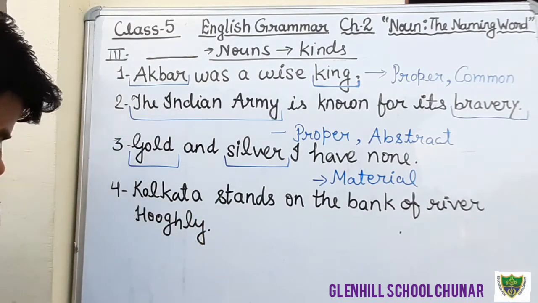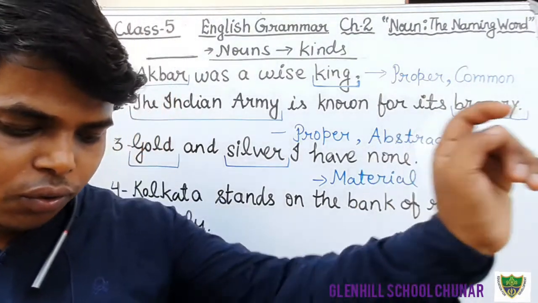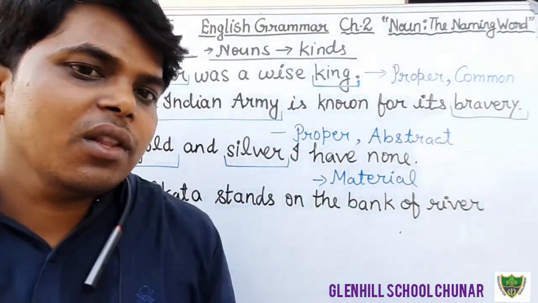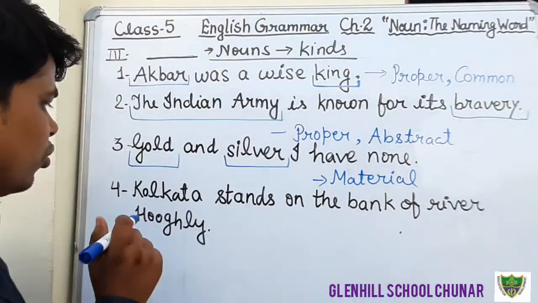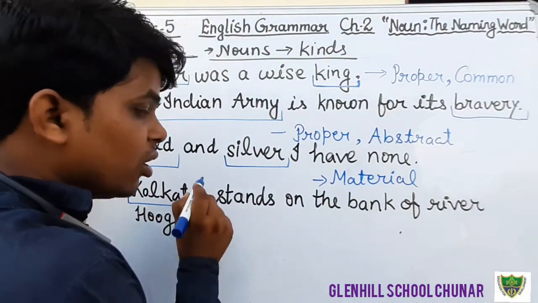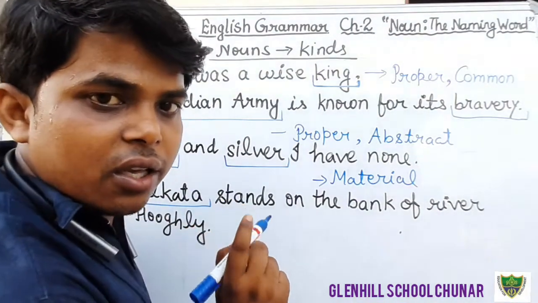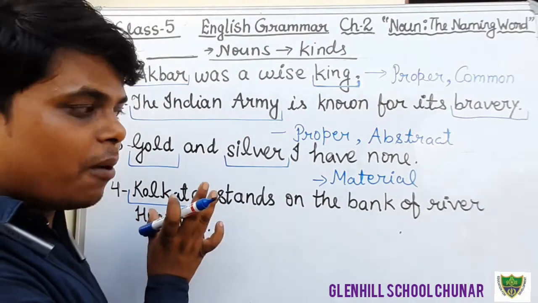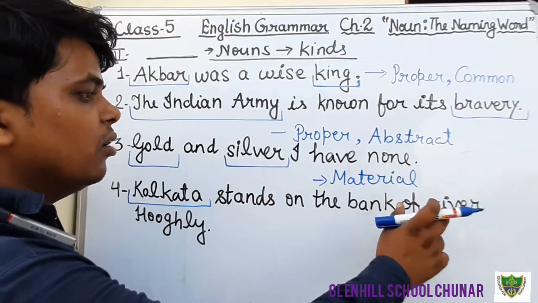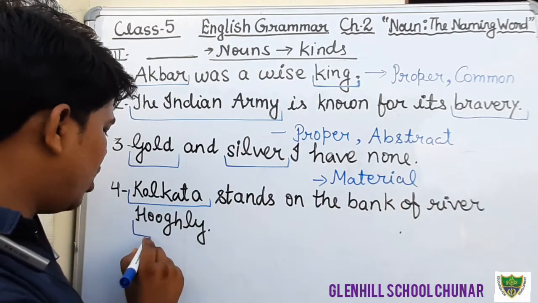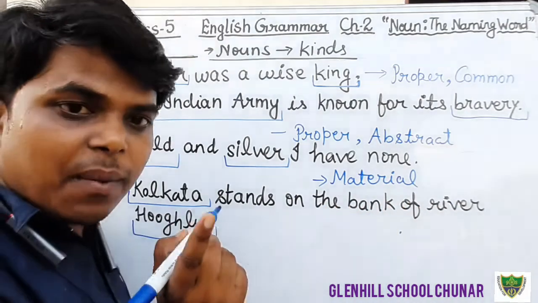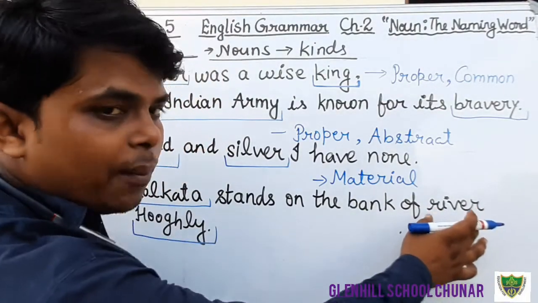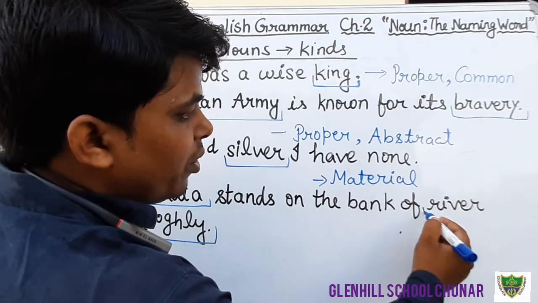Dear students, I have told you, if anything denotes a particular name, that is known as a proper noun. So here Kolkata is the name of a particular city, and Hooghly is the name of a particular river. Here the river is a common noun because there are so many rivers.